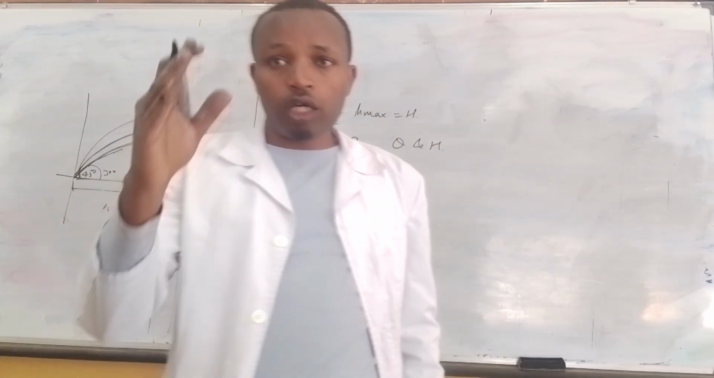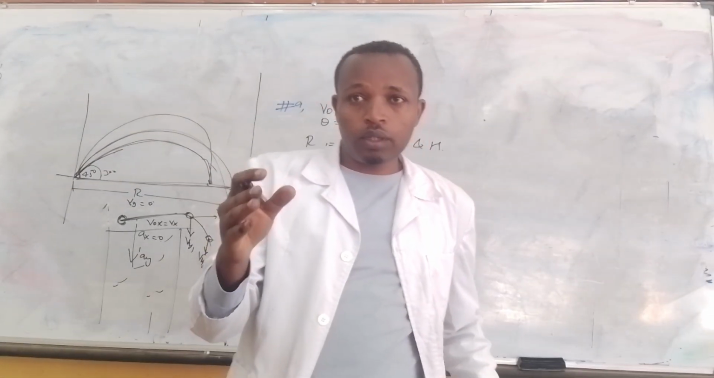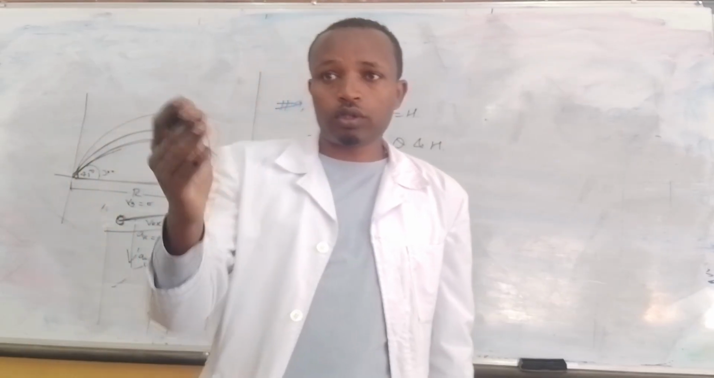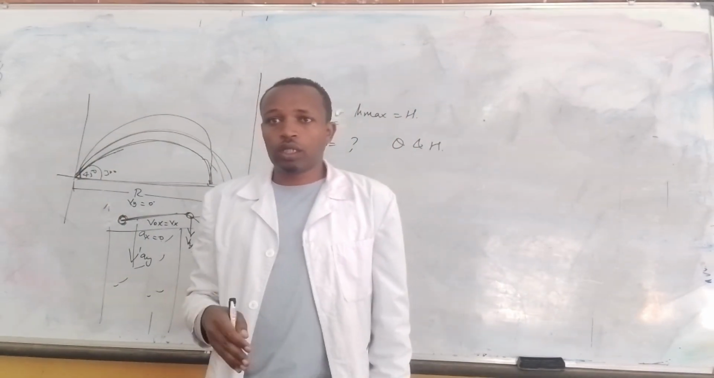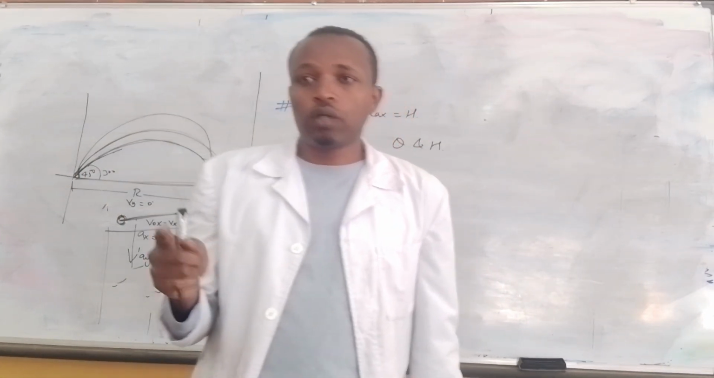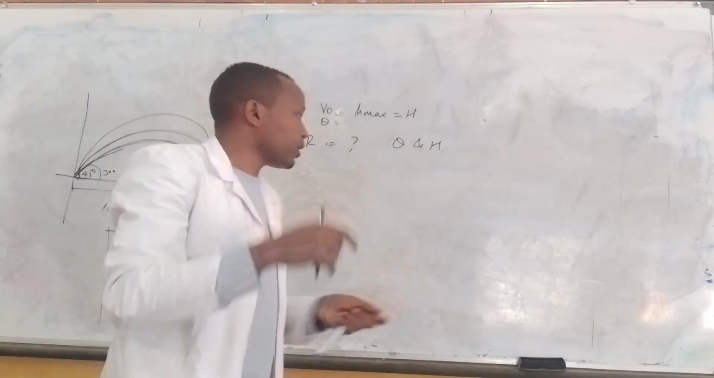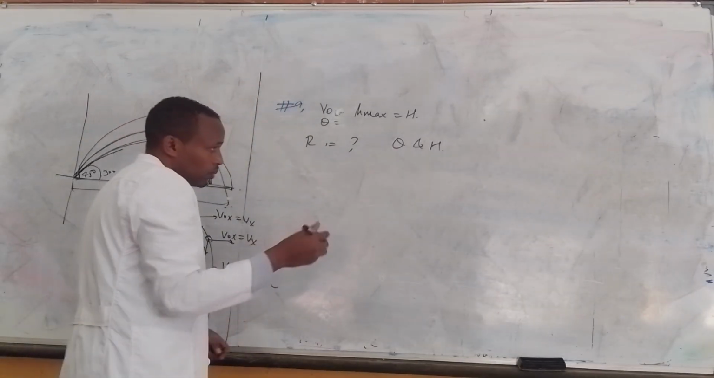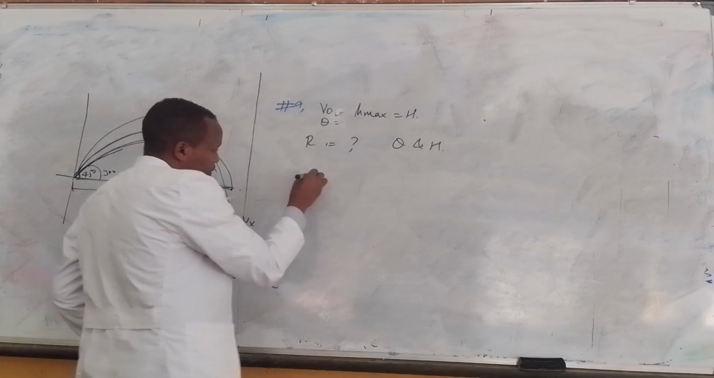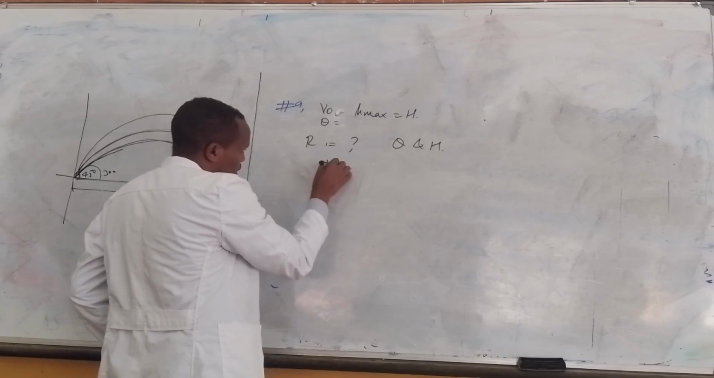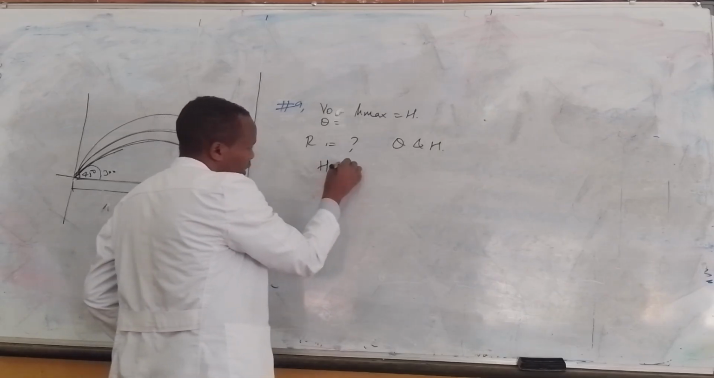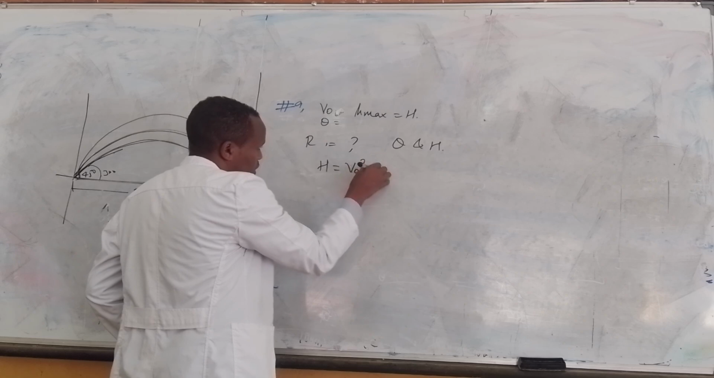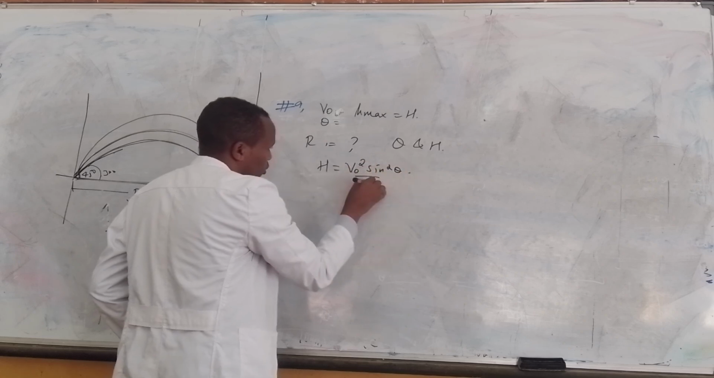Multiple choice: A, h over tan theta; B, h times tan theta over 4; C, 4h over tan theta; D, h over 4 tan theta. So let us start from the formula of the maximum height. What's the maximum height? V naught square sine square of theta over 2 times gravity.